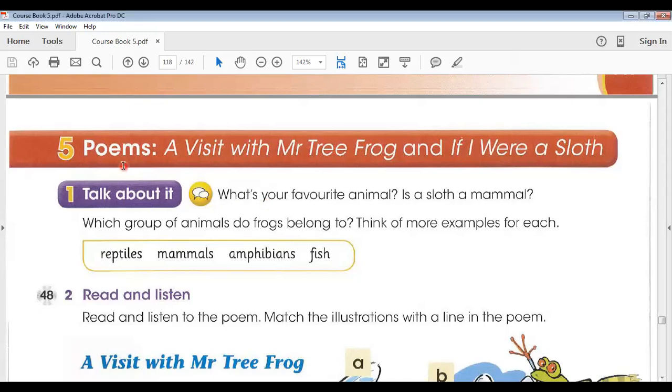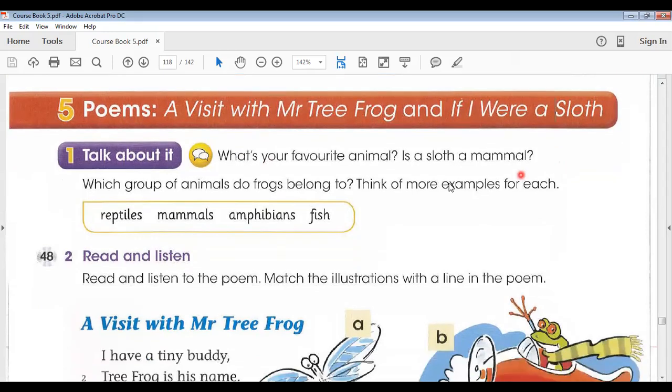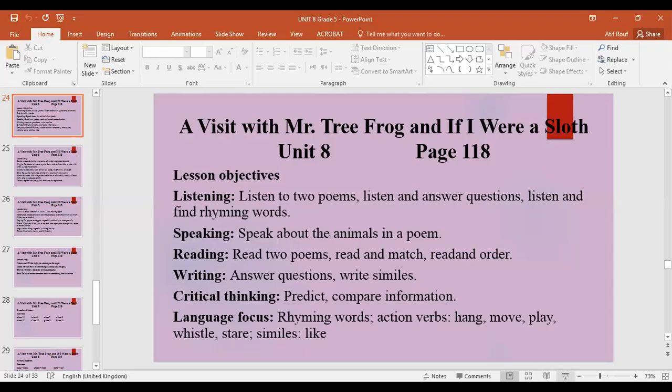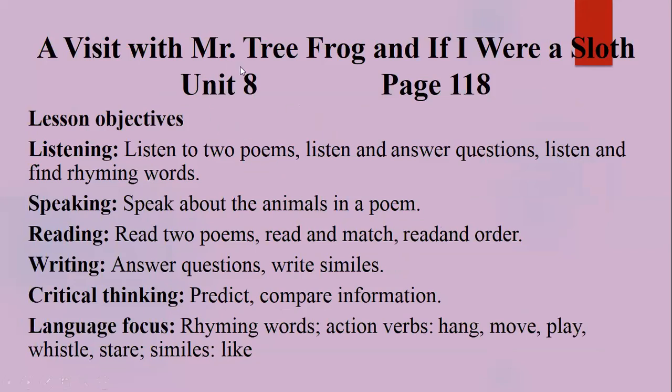Today we started lesson 5 of the English student book: A Visit with Mr. Tree Frog and If I Were a Sloth. In this lesson, first of all, we discussed the lesson objectives. These are the lesson objectives on your screen right now. These are 2 poems that we have to discuss in this lesson 5, Unit 8, page number 118.